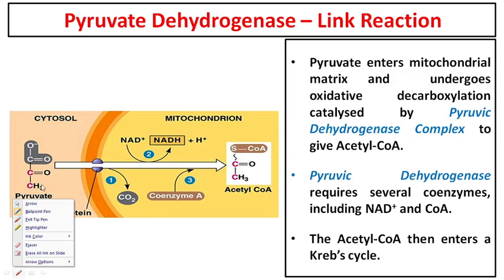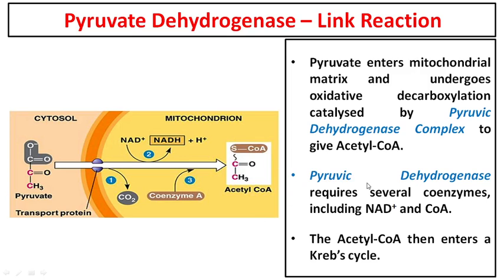Fine. So just going through it all once again. Pyruvate enters the mitochondrial matrix and undergoes oxidative decarboxylation. Oxidative, why? Because it is oxidized; hydrogens are removed from it. And decarboxylation, because carbon dioxide is also removed from it. It is catalyzed by the pyruvate dehydrogenase complex to give the product, acetyl CoA.